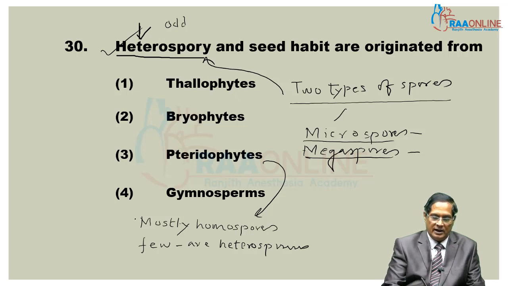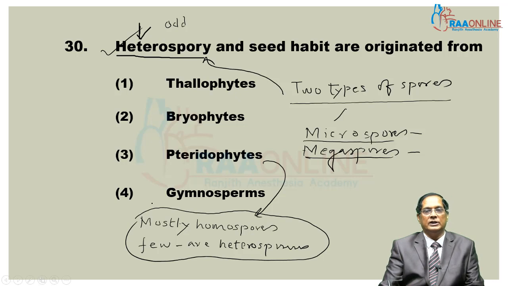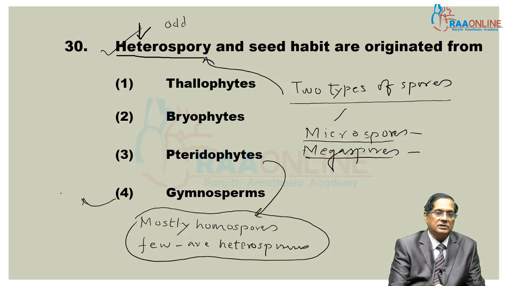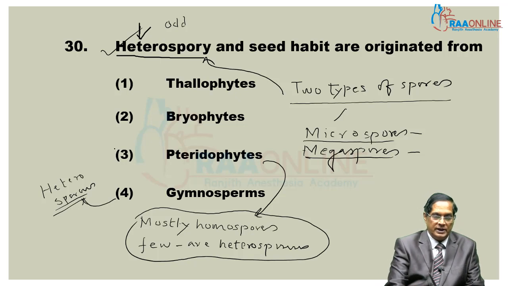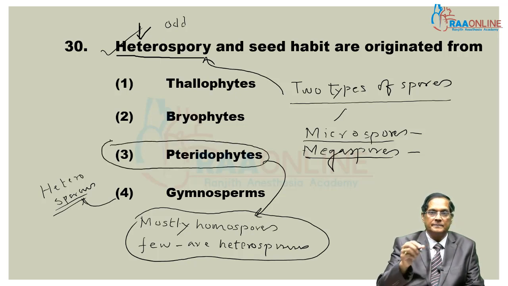So that's why heterospory is seen for the first time in pteridophytes. Gymnosperms are heterosporous only. So heterospory originating from pteridophyte is the correct answer.